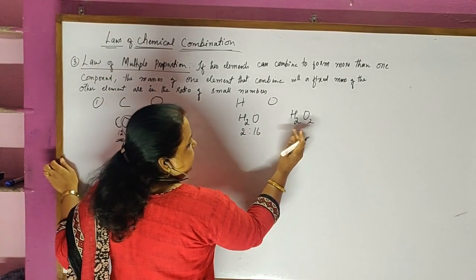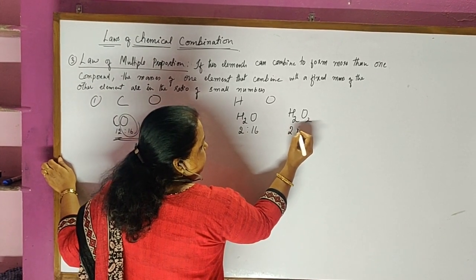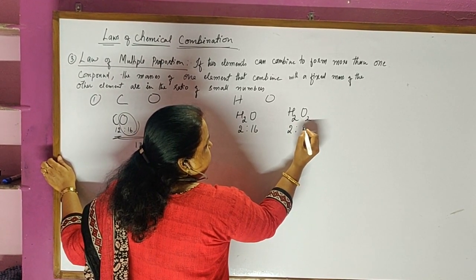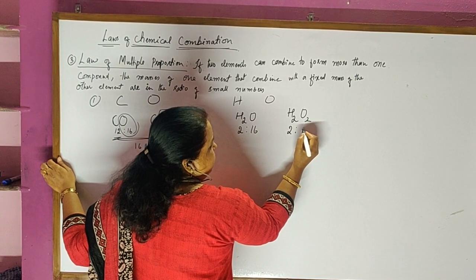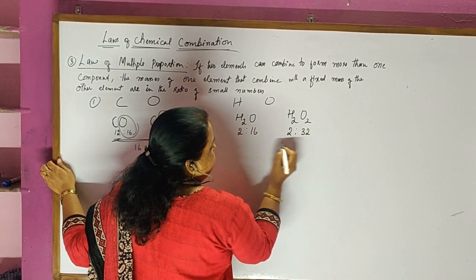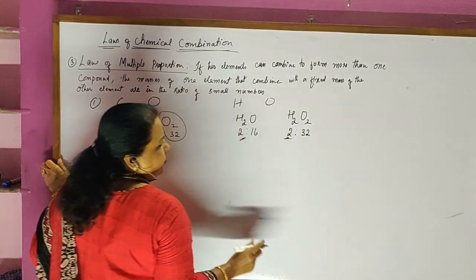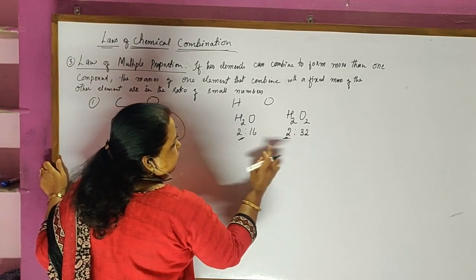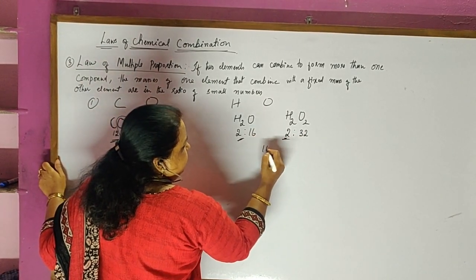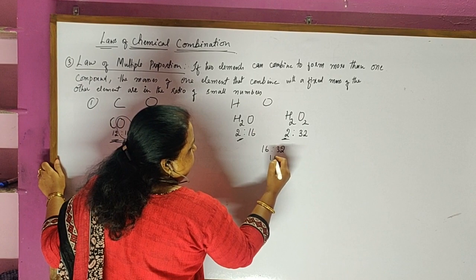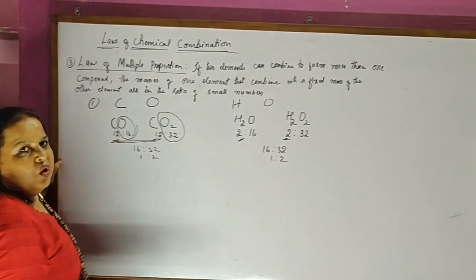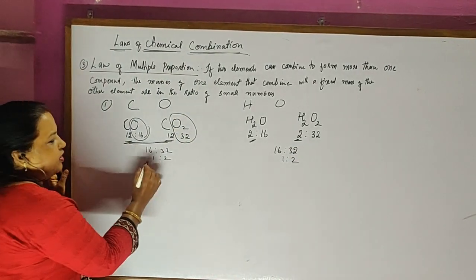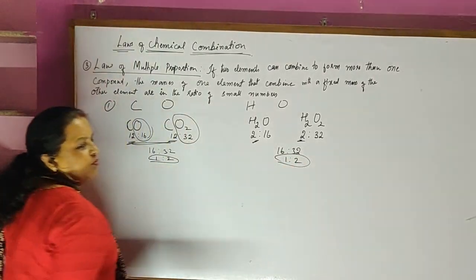And in hydrogen peroxide it is 2:2, it is 16 into 2, which is equal to 32. So if I fix hydrogen as 2, both the same, then the ratio of oxygen combining is 16:32. In a simple ratio it is 1:2. So we are getting a very simple ratio everywhere.